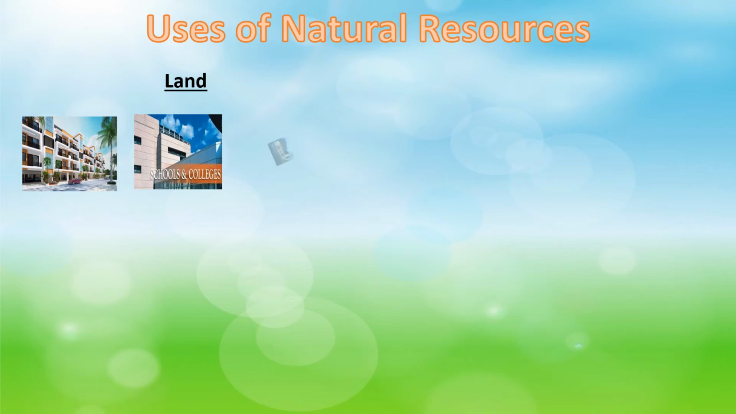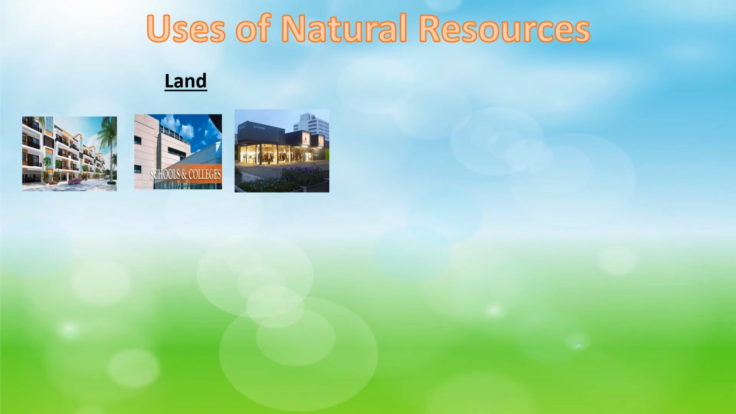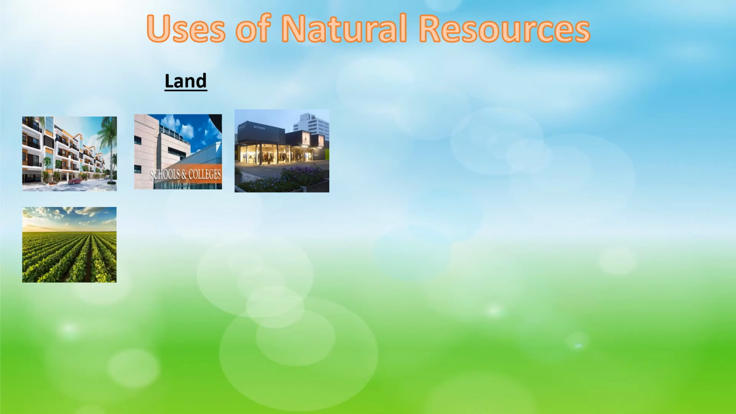Okay, children? Land is used for commercial purpose. This means we construct offices, companies, factories, shopping malls and shops for our business purposes. Land is used for agricultural purpose. This means we use land to grow food crops. Land is used for transport purpose. This means we lay roads and railway lines to travel from place to place.